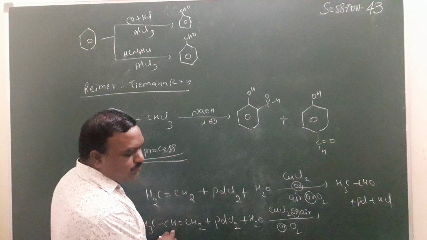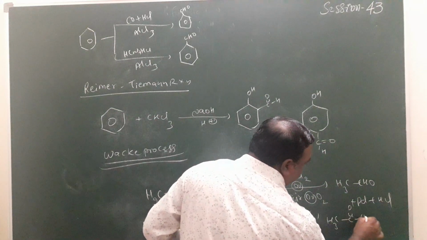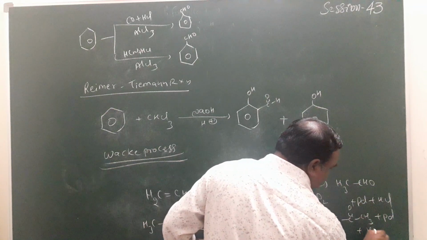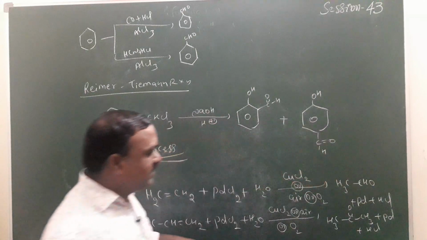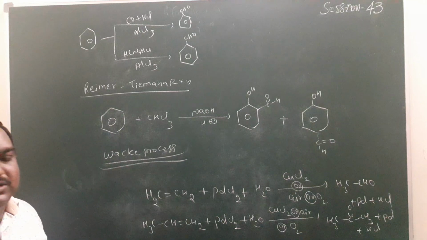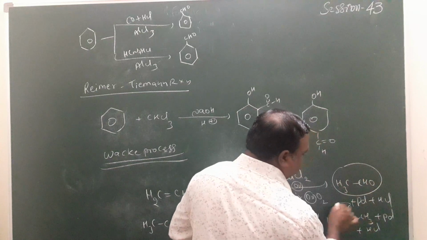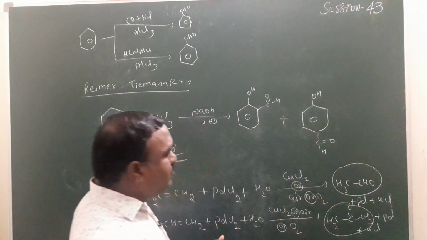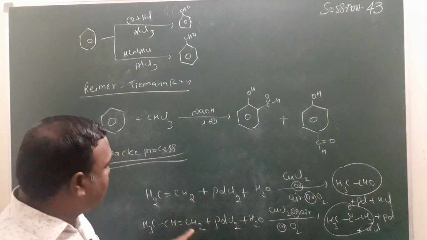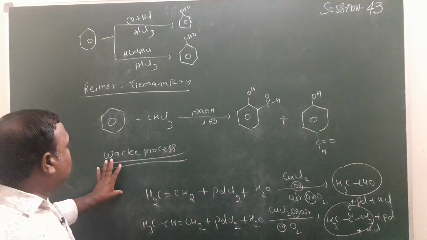See the CH2 group, the middle carbon. Here CH3 C double bond O CH3 plus Pd plus HCl, hydrochloric acid, is formed. This is the way to write the product wherever the Wacker process is given. By using the Wacker process, we can prepare aldehydes and ketones. How to decide the product, whether an aldehyde or a ketone product is possible? Based on the substrates we can write that product. So, the Wacker process.